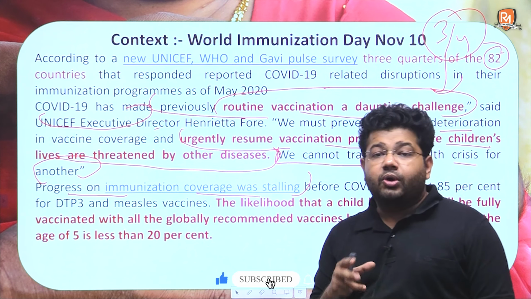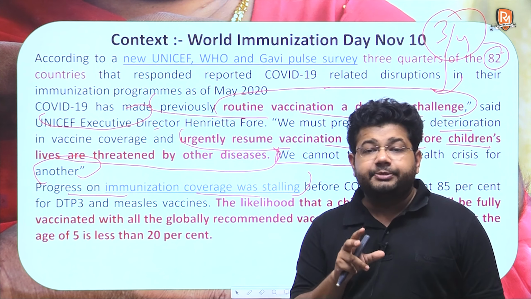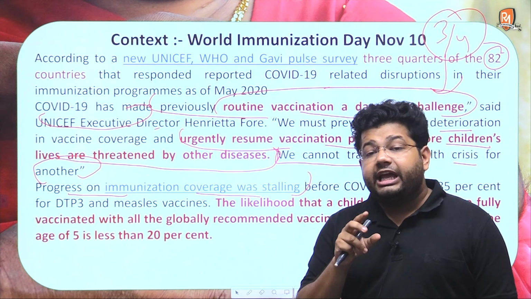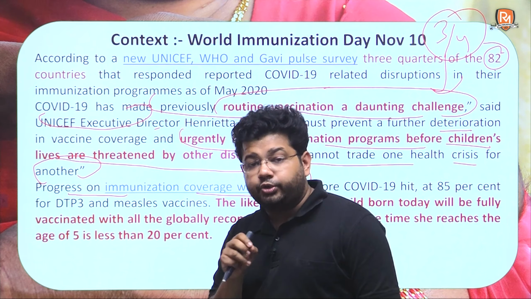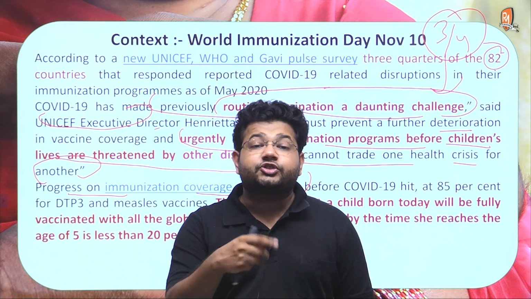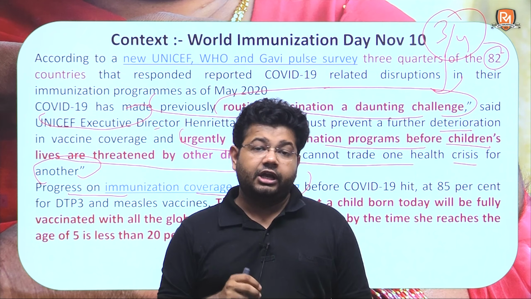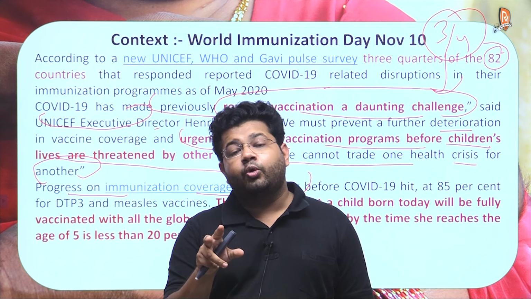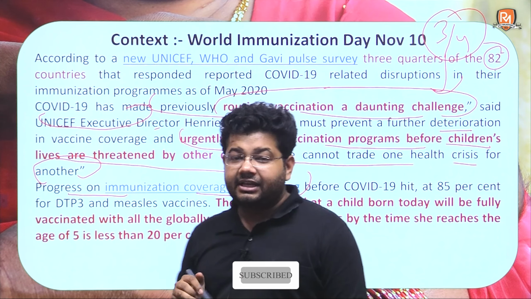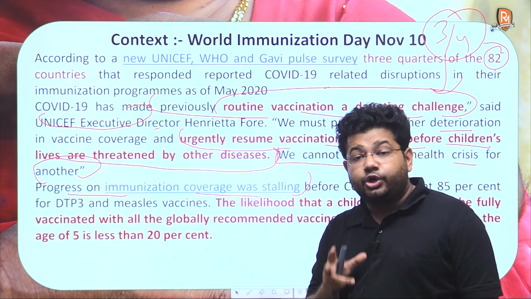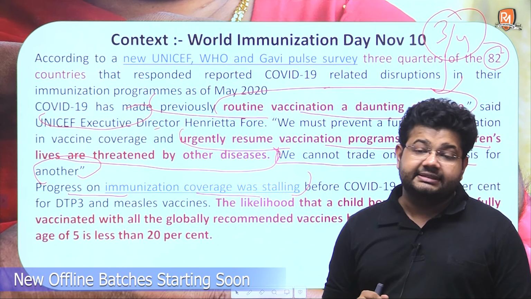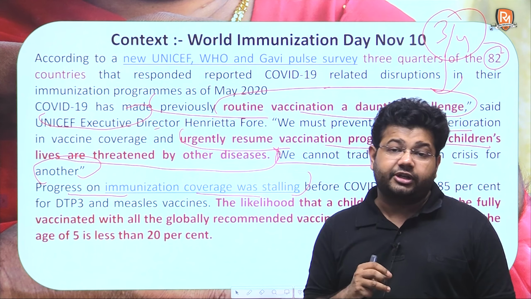If we go at this rate, it has been shown by data and by this Pulse survey that for every child being born today to be vaccinated with all the designated vaccines required to be administered to him, only about 20% of the children would receive these vaccines, and therefore 80% of children will remain at the risk of getting infected by these diseases which could have been easily prevented through vaccination.